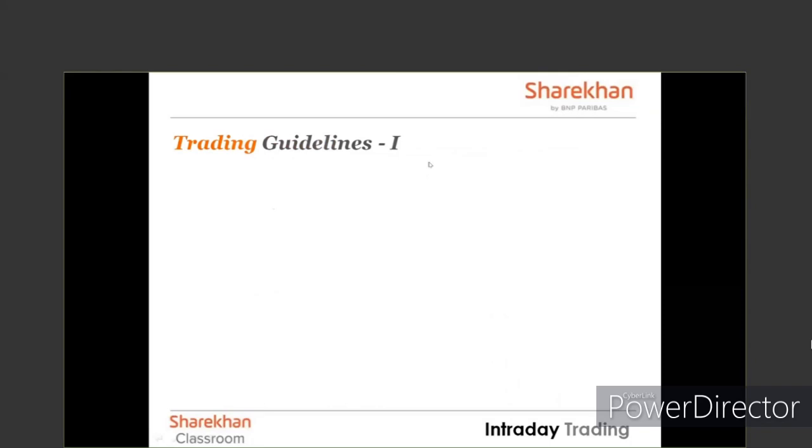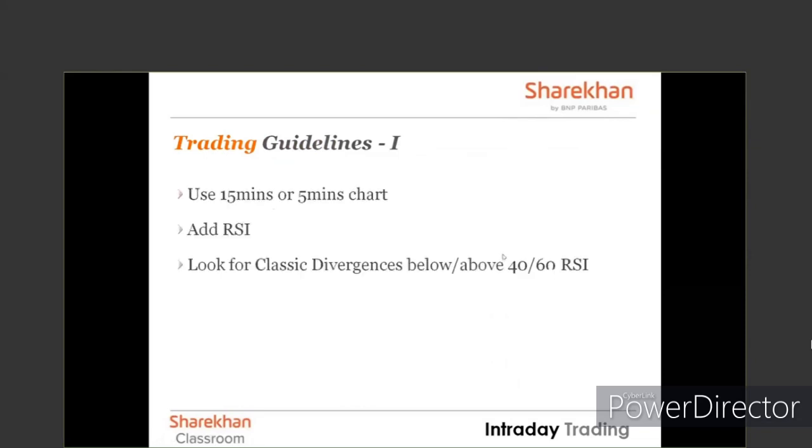So, coming to trading guidelines 1. Trading guidelines 1 will tell you that if you see a classic divergence, then what should your trade be like? So, trading guideline 1: use a 15 minute or a 5 minute chart. Add RSI, look for classic divergence below and above 40 and 60 RSI. I believe with this slide, Mr. Aslam, your question is answered. So you can use a 15 minute or a 5 minute chart.